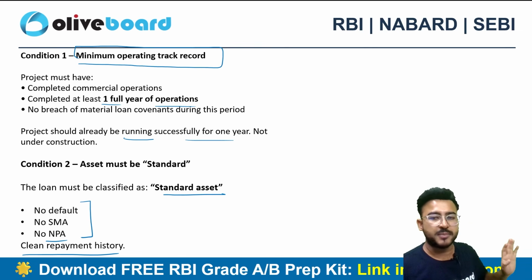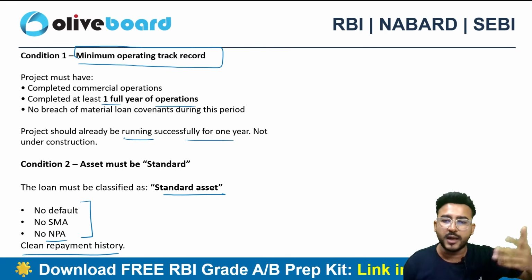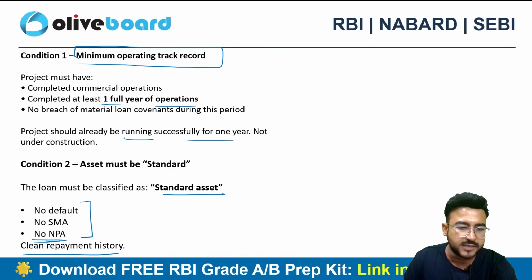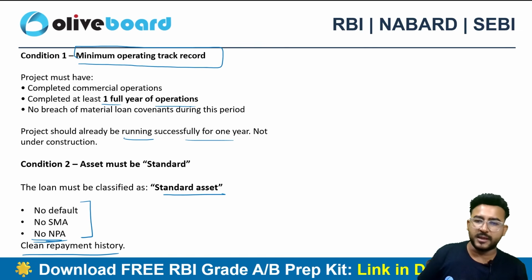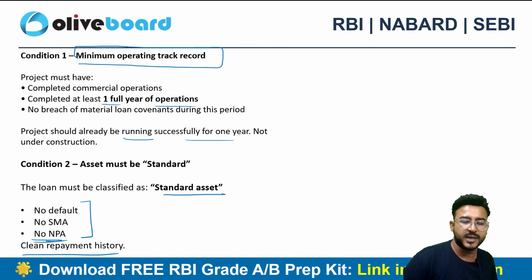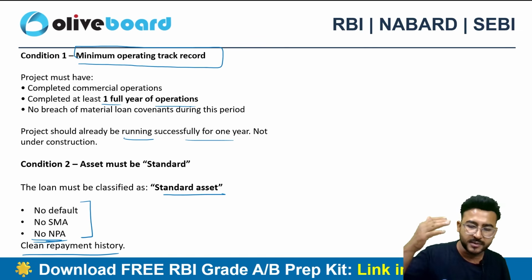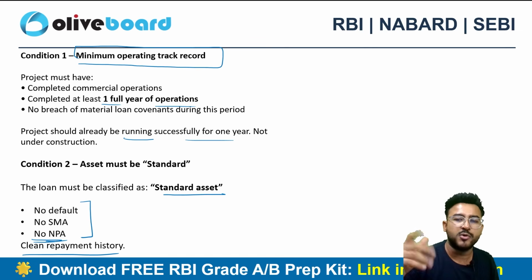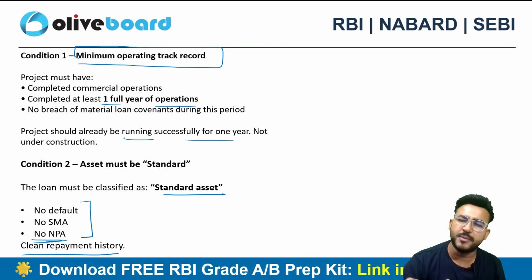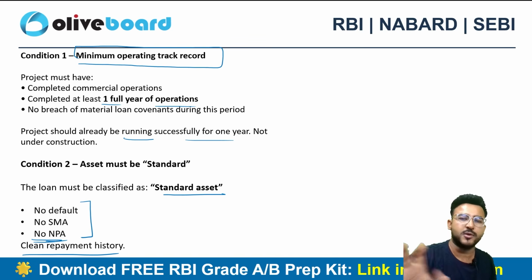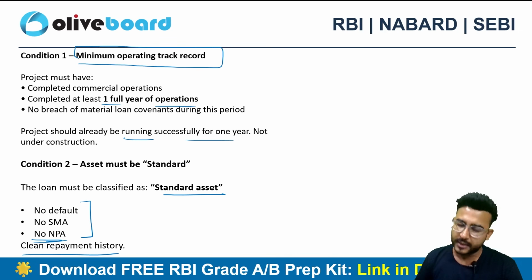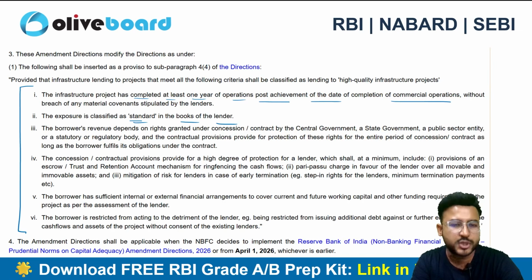What is a SMA, special mention account? It gives you an early warning signal that the account might become an NPA. What is an NPA? If you are unable to receive interest or principal repayments even after 90 days of becoming overdue. Let's suppose an installment becomes overdue today, and for the next 90 days you are unable to recover anything in the form of interest or principal or both, then after 90 days it will become an NPA. But soon before becoming an NPA, we'll be getting the early warning signals also, so there is a particular criteria for the special mention account also. It should be a standard asset.